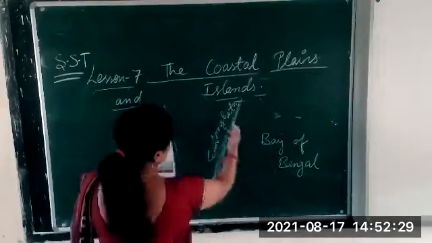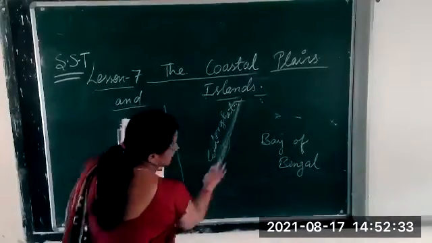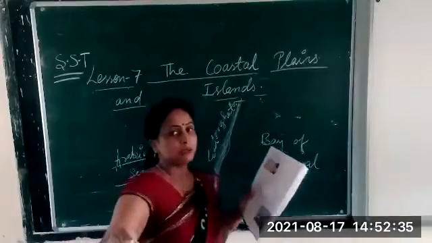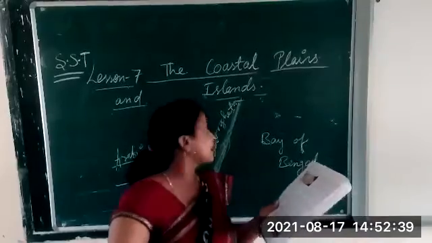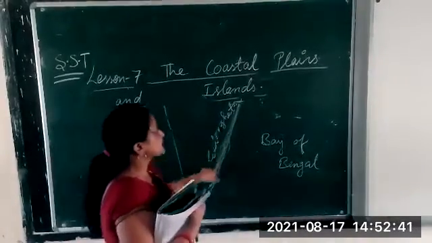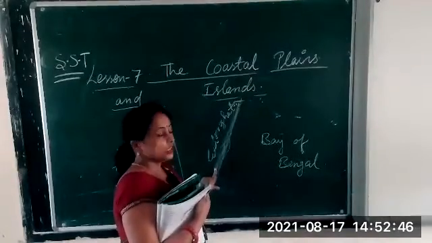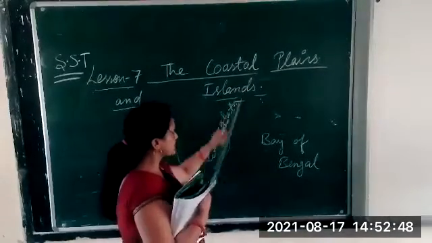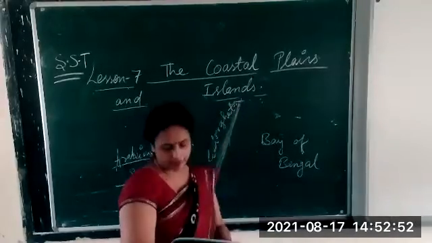You can see in the book, in the map: Odisha, Andhra Pradesh, and it ends at Tamil Nadu. When you see the map, it will be more clear to you. And it lies on the eastern side of India. Clear? This is the area which we call the eastern coastal plains.